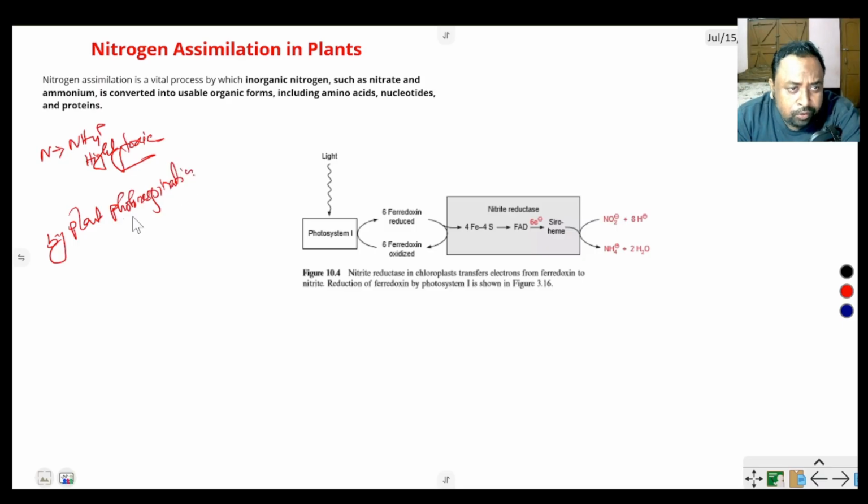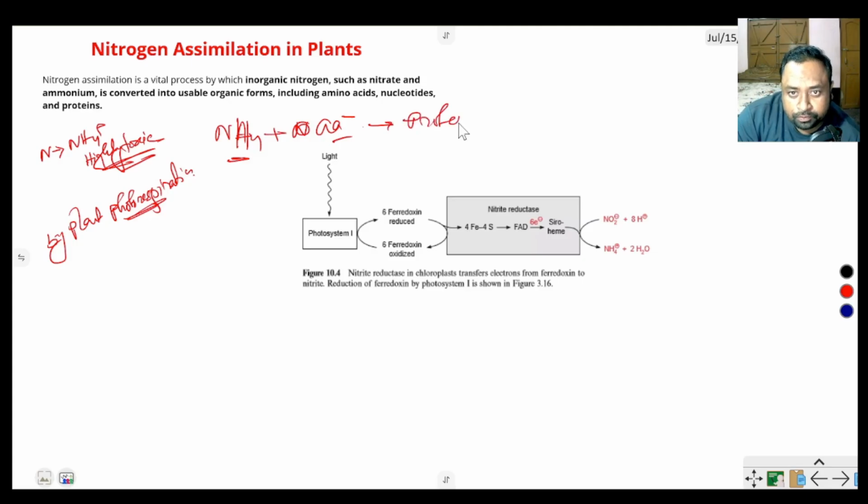So to remove this high toxicity, this ammonia is mixed with amino acid. To avoid this toxicity, ammonia combines with amino acid to produce protein. Here, this is the process in plants during photorespiration. The nitrate converts into ammonia in the presence of nitrate reductase and ferredoxin.